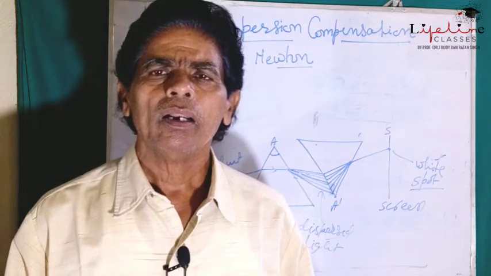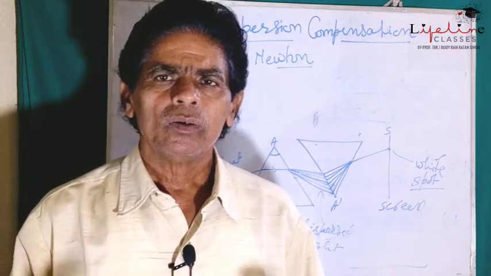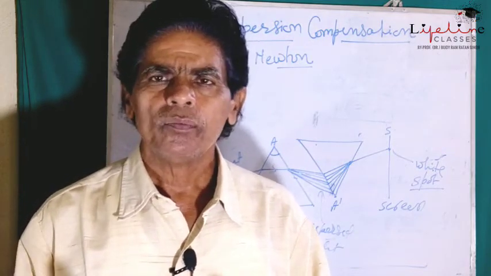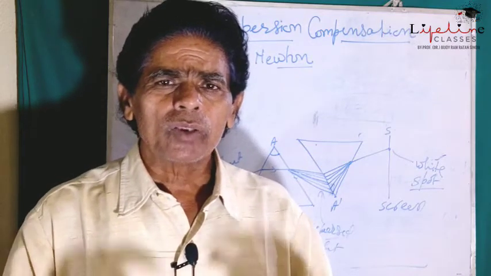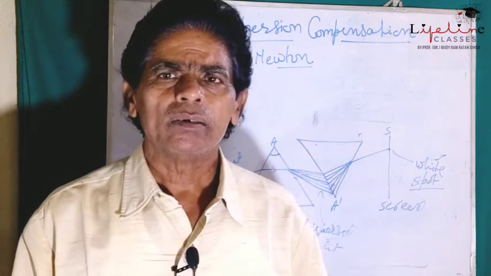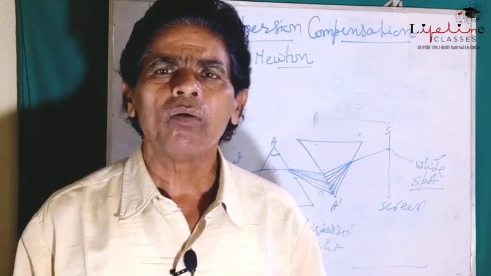And we will see the different segments of the rainbow. This rainbow appears as an arc in the sky. This is due to the curvature of the earth.